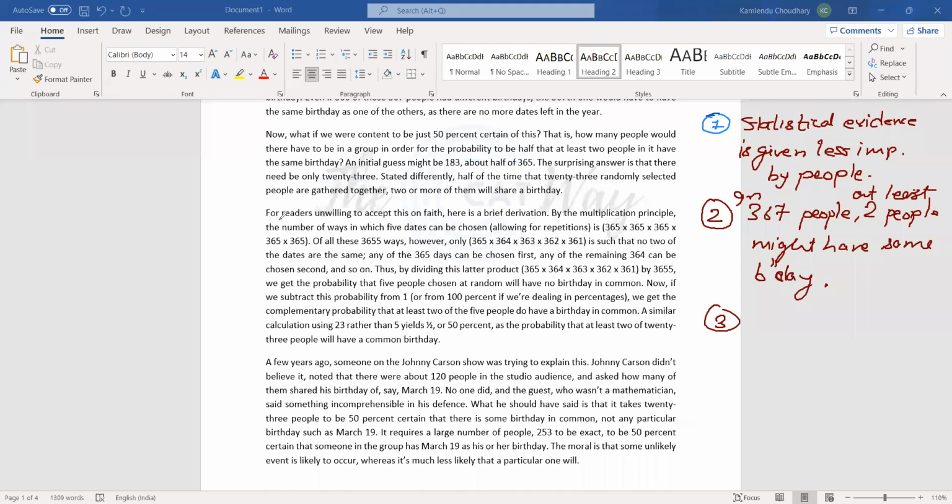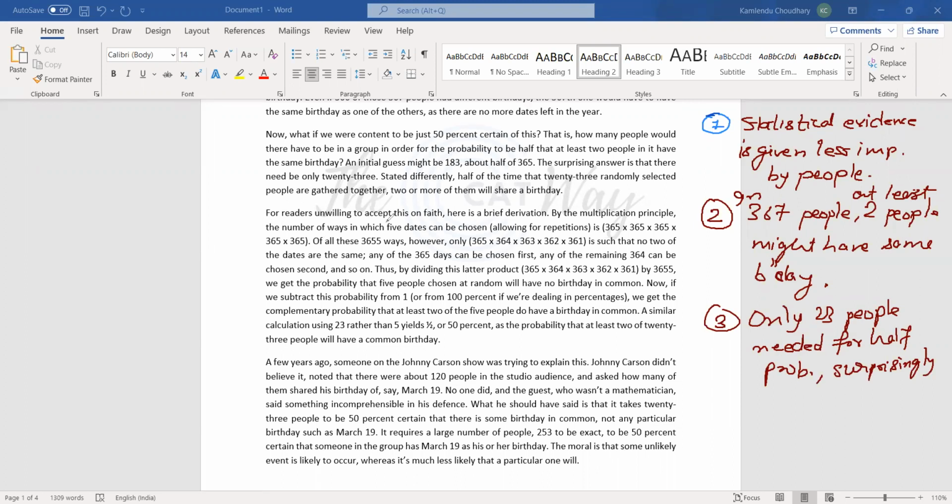Okay, let us move to the next paragraph. Okay, third one has given us only 23 people needed for half probability, surprising. Okay, I am writing the tone here. Okay, this is good to go with.